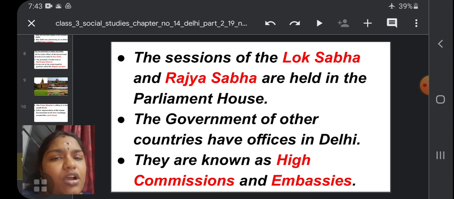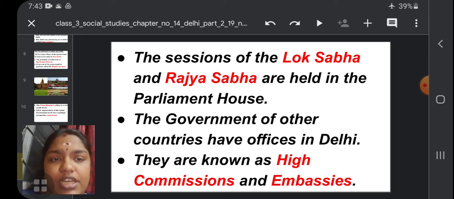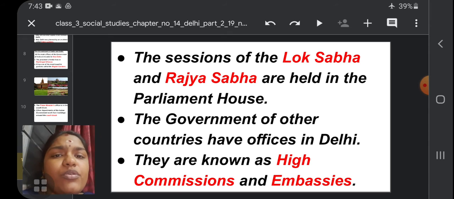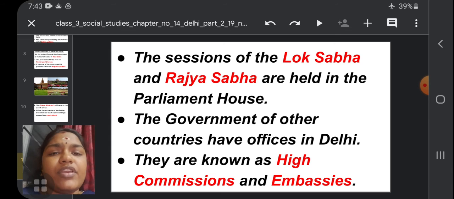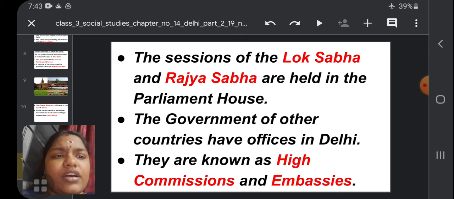Second thing, the governments of other countries have offices in Delhi. They are known as High Commissions and Embassies. As you all know, Russia, America, Australia and all the other countries have their offices, High Commissions and Embassies here in Delhi.